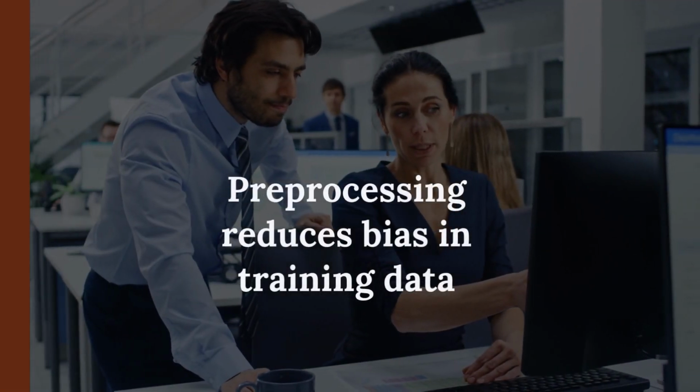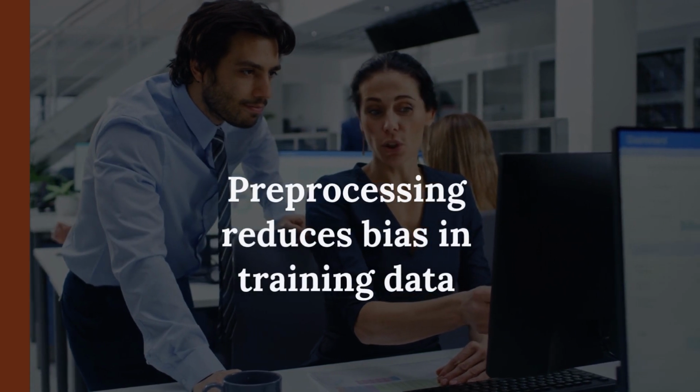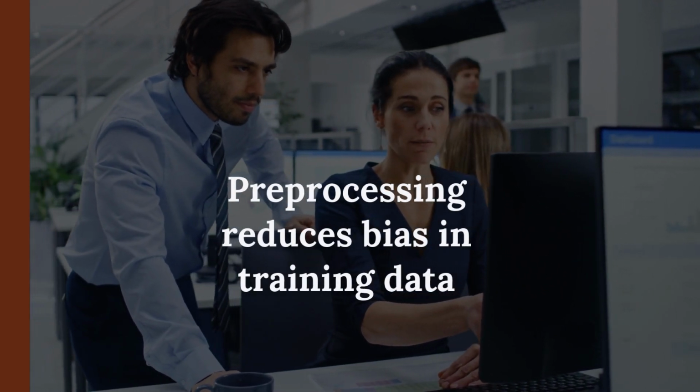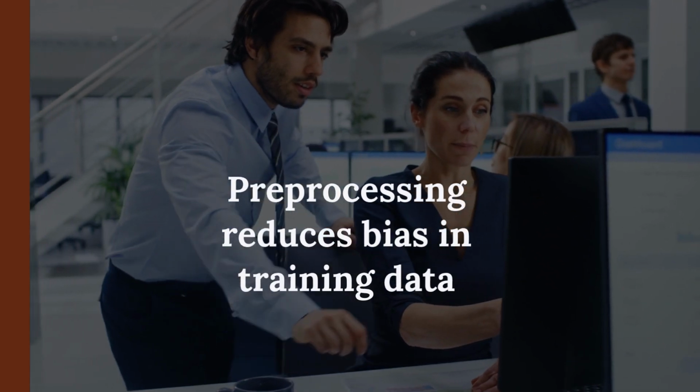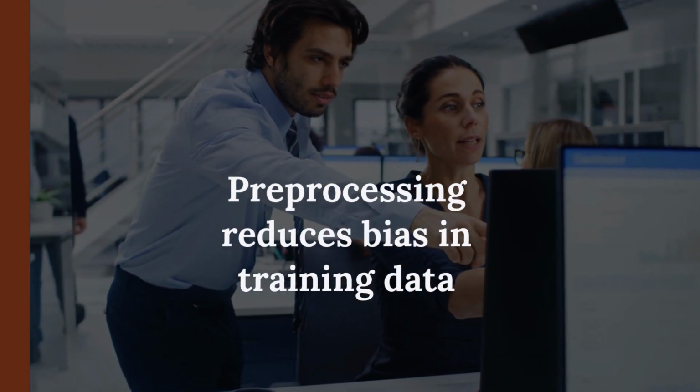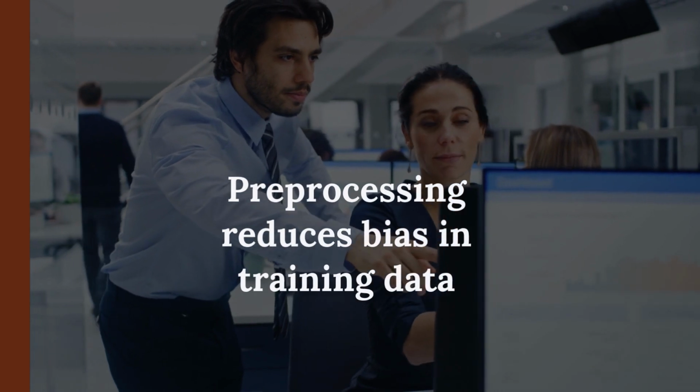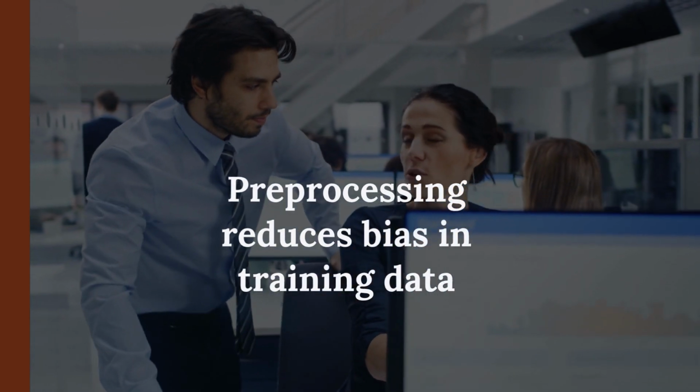Pre-processing methods address bias before model training begins. Techniques include data rebalancing and removing sensitive attributes or their proxies. An example is reweighting underrepresented groups in a hiring dataset so the training data reflects more balanced representation.